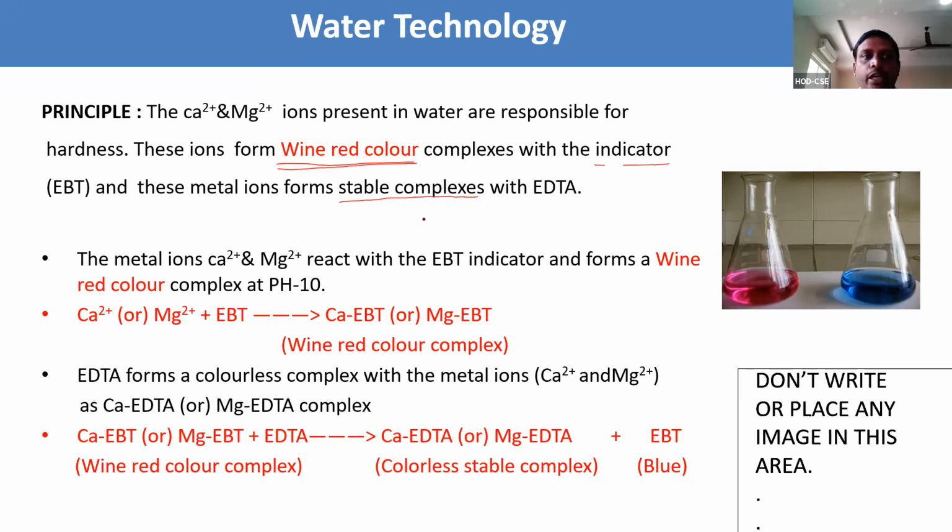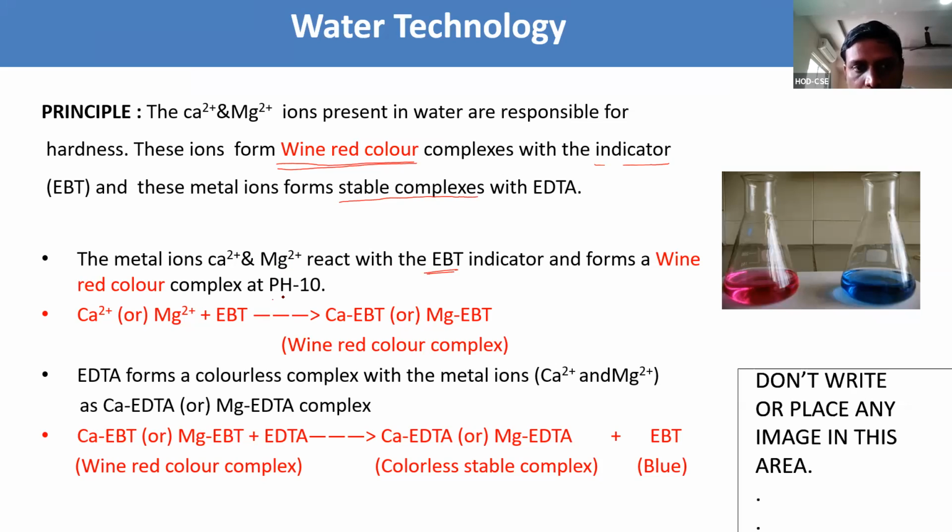Now the principle: metal ions, that is calcium and magnesium ions present in the water, react with the EBT indicator and form a wine red color complex at pH 10.